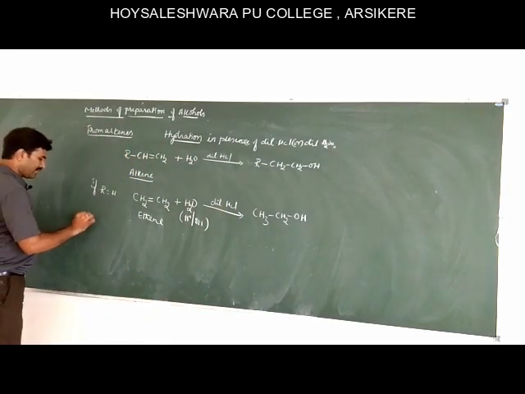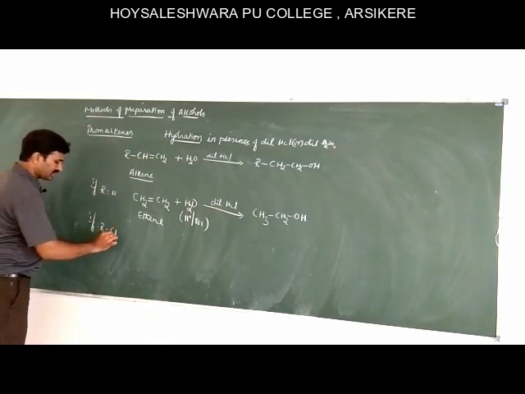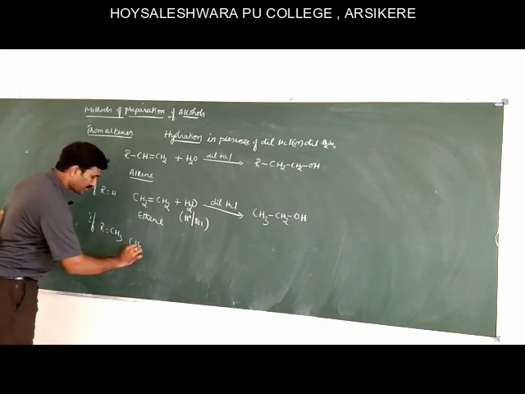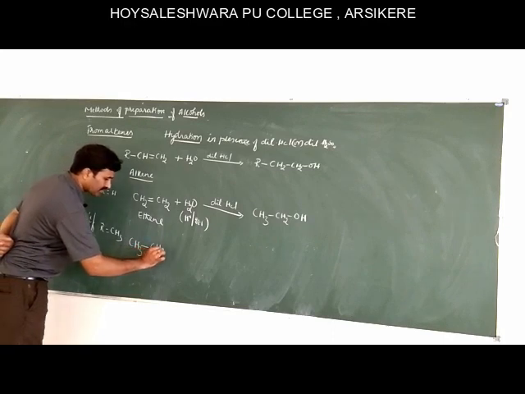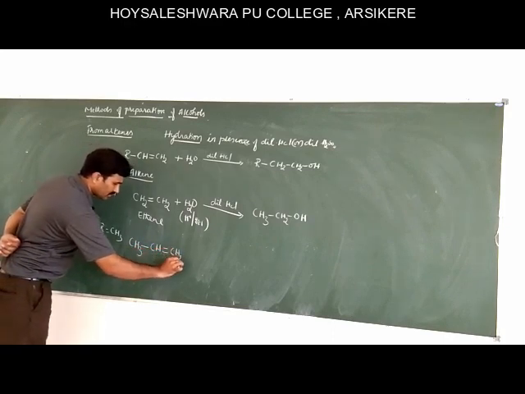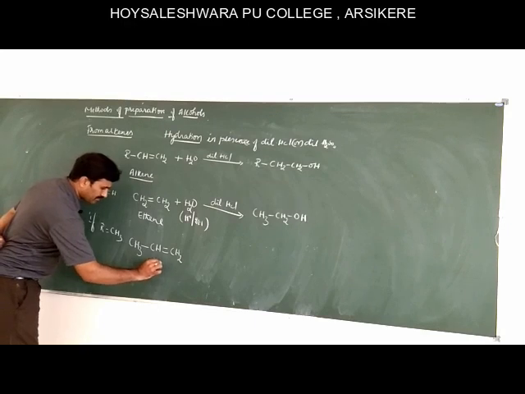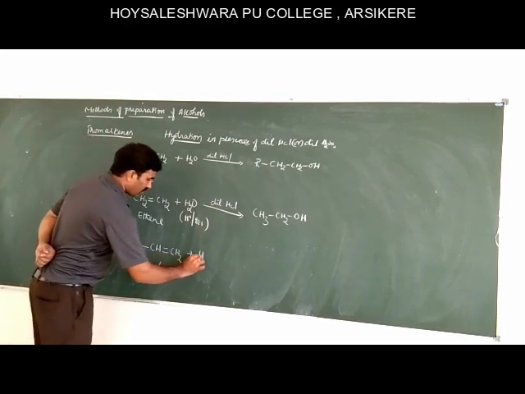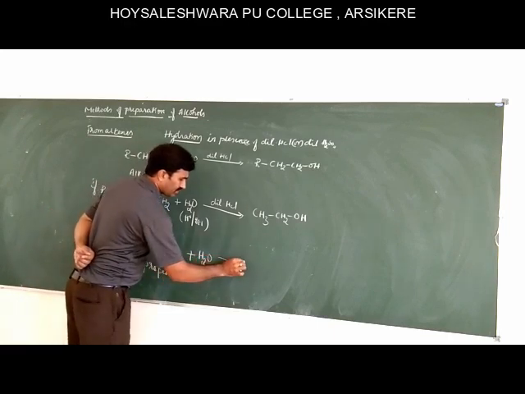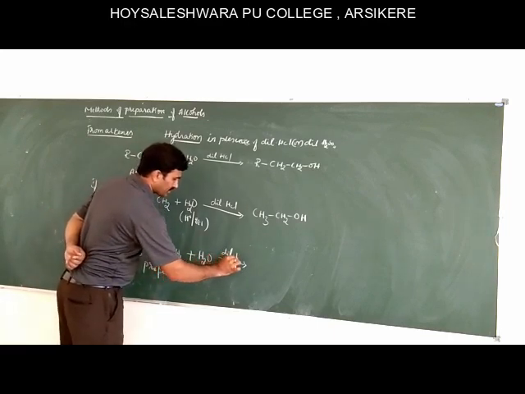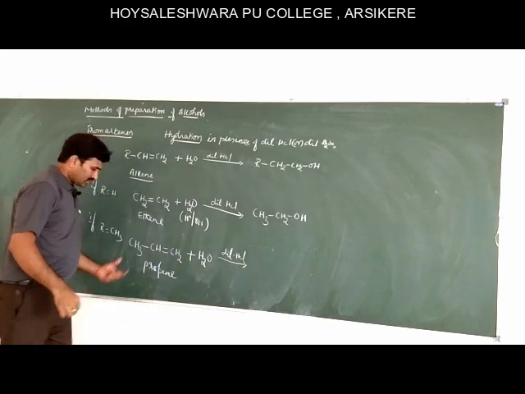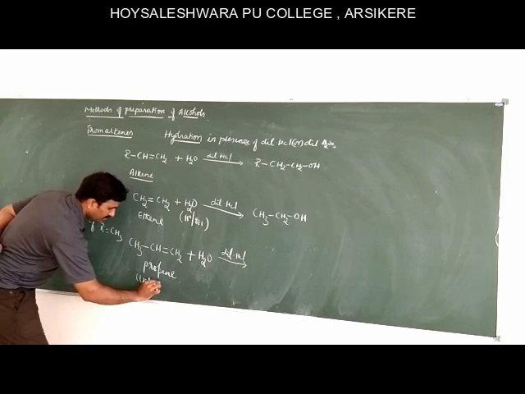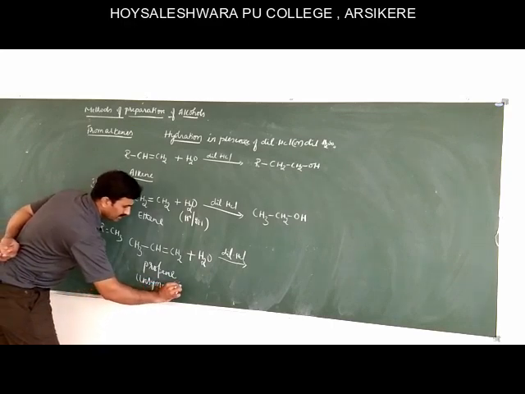Another example, if R is equal to CH3, it becomes propene, CH3CH=CH2. This is propene. Water molecule in presence of dilute HCl. So propene is an unsymmetrical alkene. Propene is an unsymmetrical alkene.